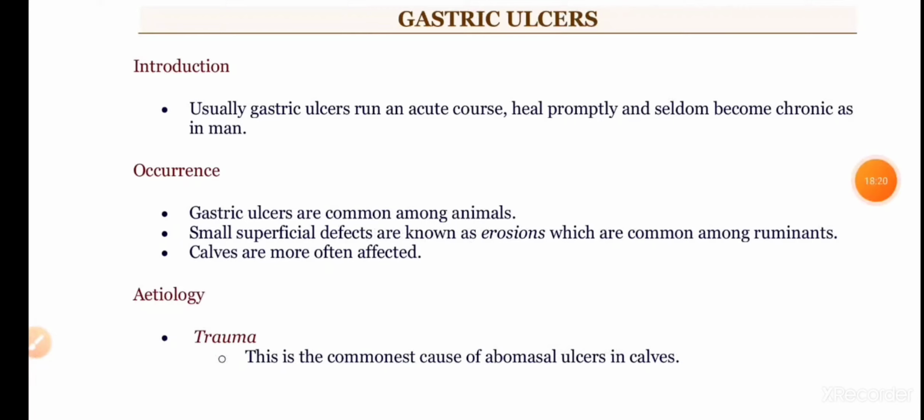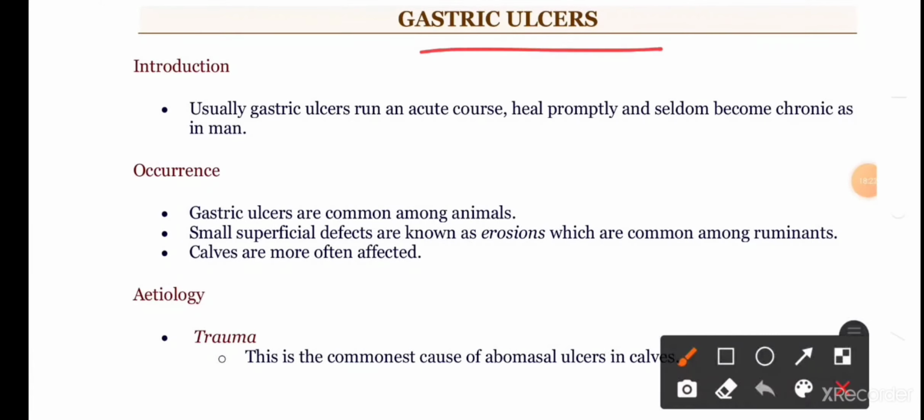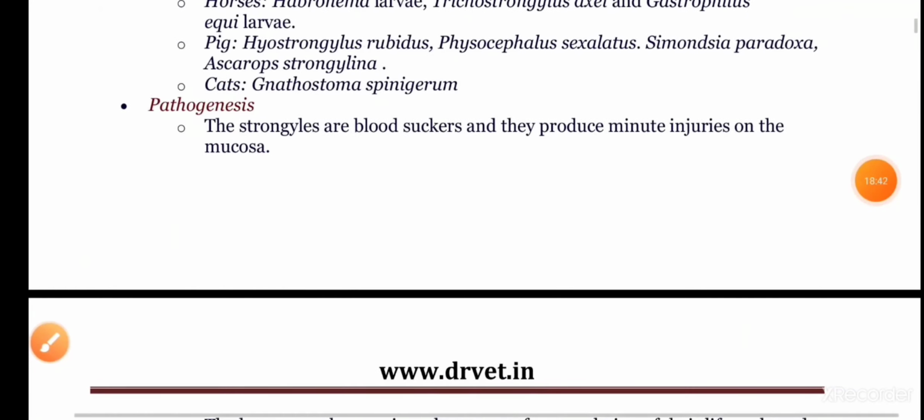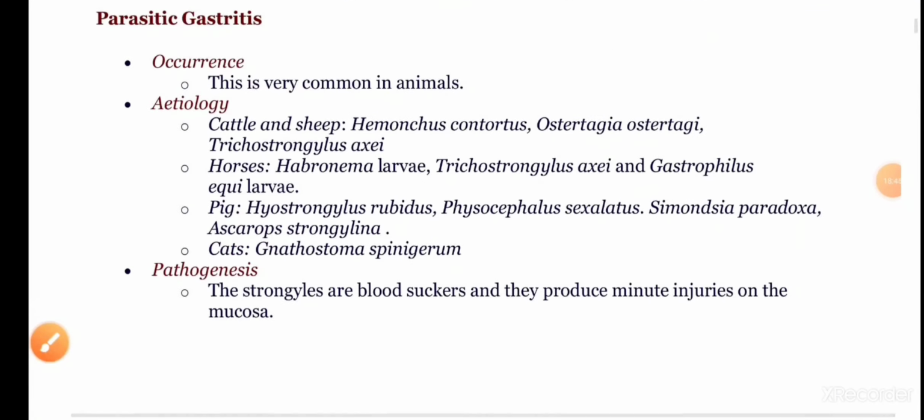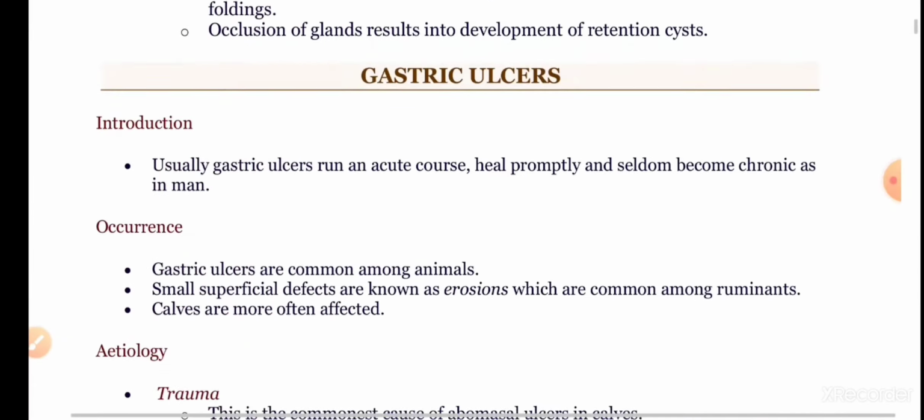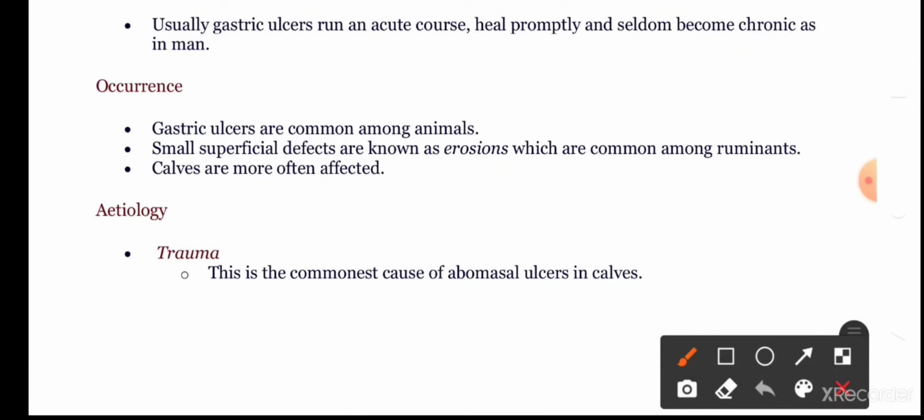Now let us come to the gastric ulcers. These gastric ulcers are common among the animals. Small superficial defects are known as erosions, which are common among the ruminants, and cows are more often affected.